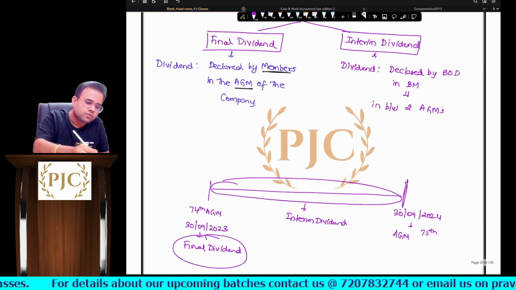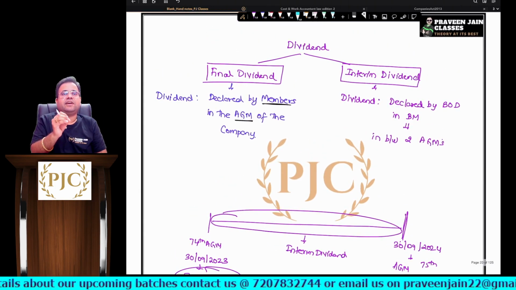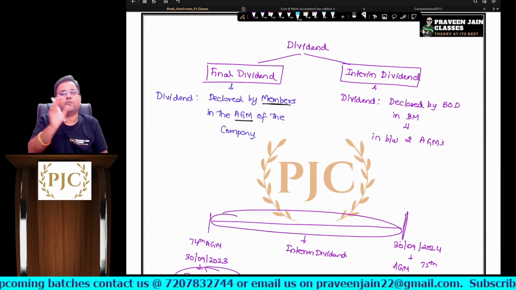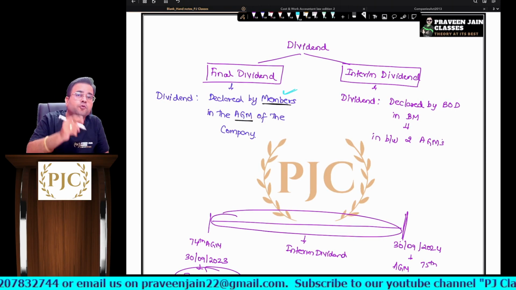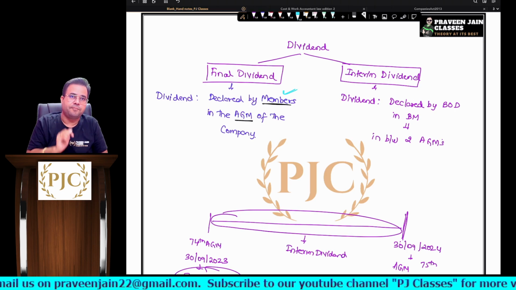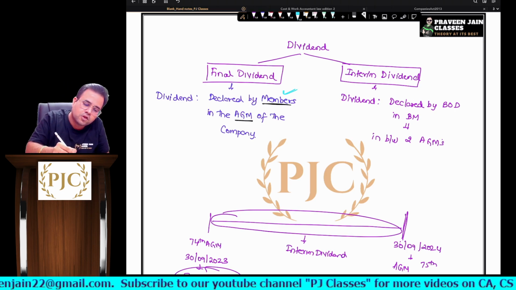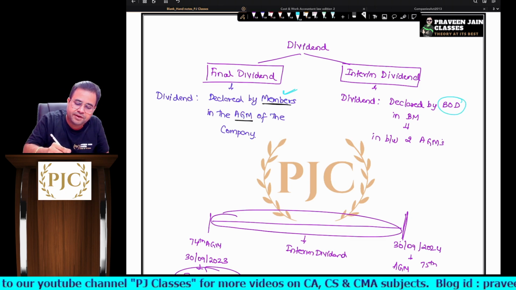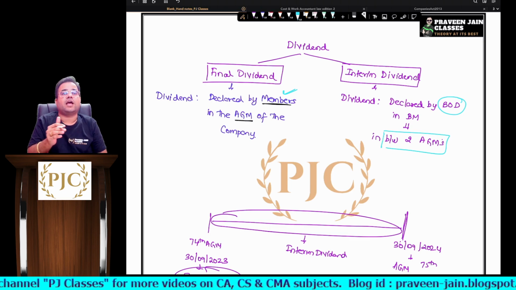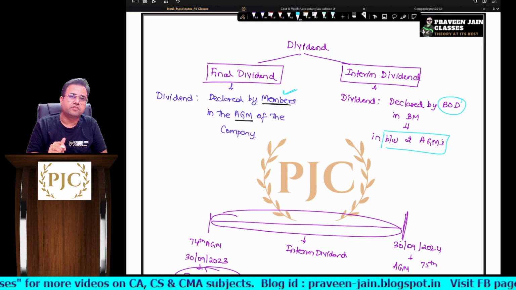Now we have understood dividends are of two types: one is final dividend, one is interim dividend. Final dividend is declared by whom, sir? Members, and where? In the general shareholders meeting. Whenever dividend is declared by the board of directors, and that too in between two AGMs, that is what I mean by interim dividend, sir. I hope this is understandable.